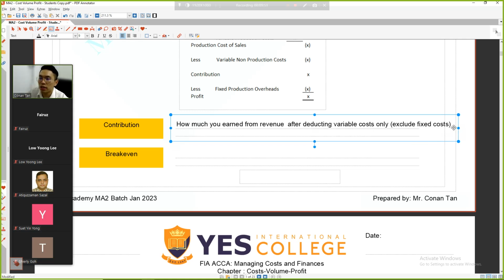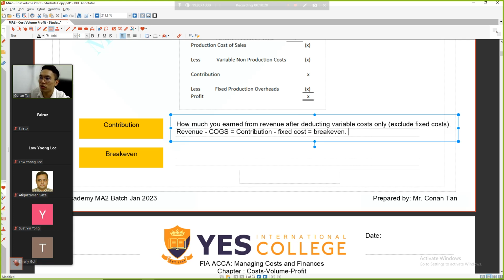What I'm trying to say is how much you earn from revenue after deducting variable cost only. Revenue minus COGS is your contributions. If contributions can cover fixed costs, then it's equal to break even.